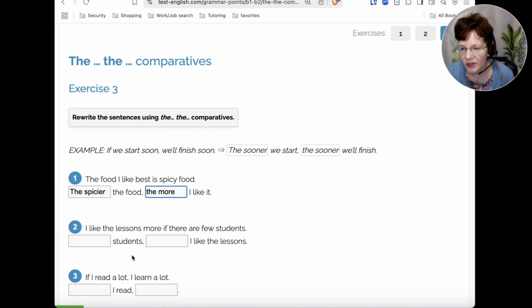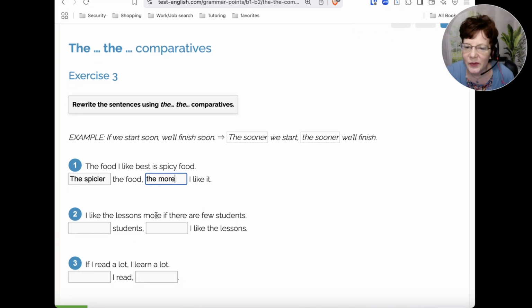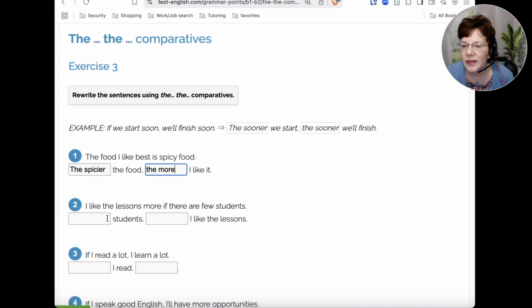All right, number two: I like the lessons more if there are few students. So we're going to say the fewer the students, right? What goes here?